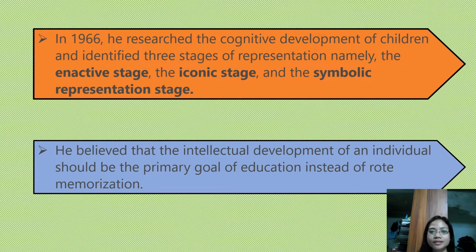In 1966, he researched the cognitive development of children and identified three stages of representation, namely the enactive stage, iconic stage, and the symbolic representation stage. He also believed that the intellectual development of an individual should be the primary goal of education instead of rote memorization.